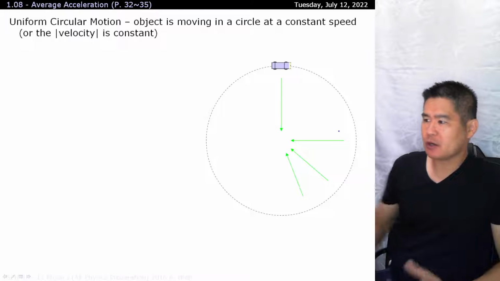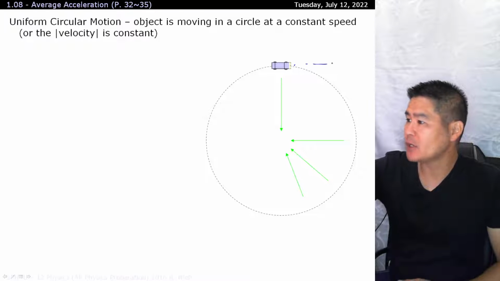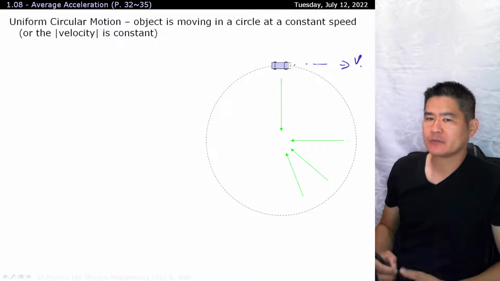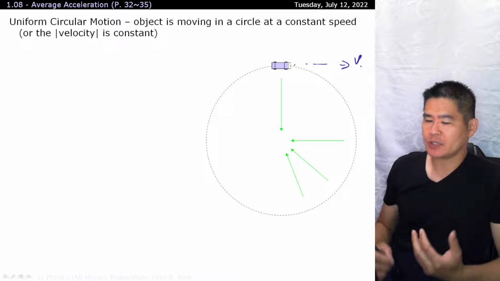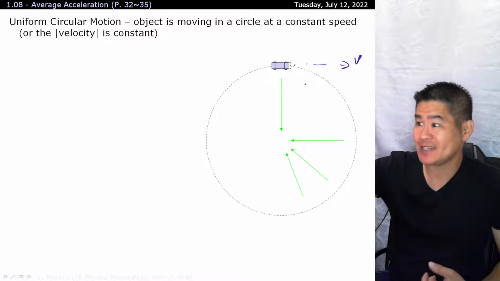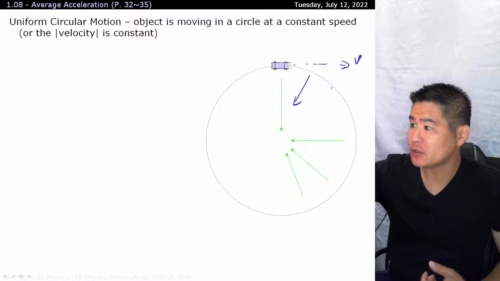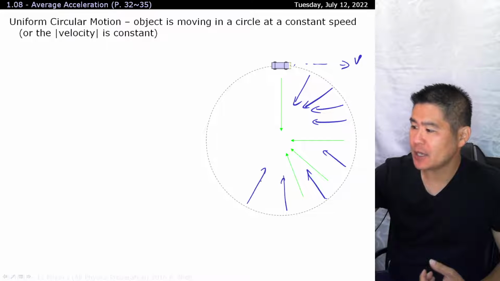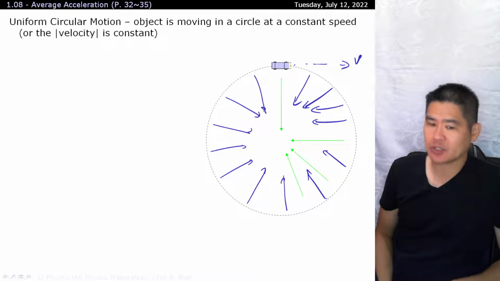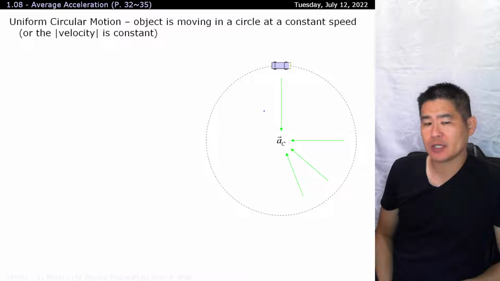Instead, you've got to keep in mind that this car originally wanted, for example over here, to travel forwards, so the velocity was towards the right. However, as you're turning around, the inertia of your body wanted to keep on going in that direction. However, it's the car seat and the car itself that's physically pulling you back into the center each and every single time. And that is known as the centripetal force that's pulling you towards the center, and that results in you experiencing a special type of acceleration, which is known as centripetal acceleration.